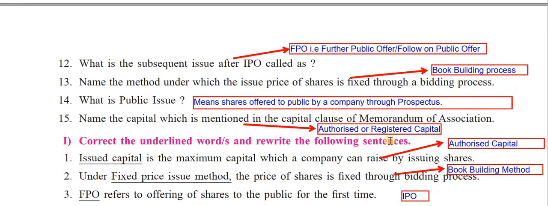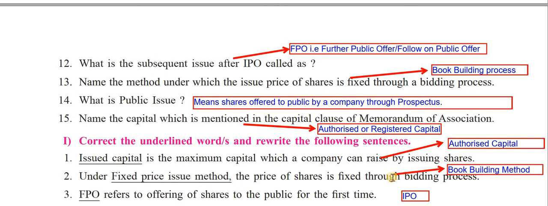Then the 12th one is, what is the subsequent issue after IPO called? Meaning, the step that comes after IPO, what do we call it? That is FPO, that is further public offer, or you can also say follow on public offer. Okay.